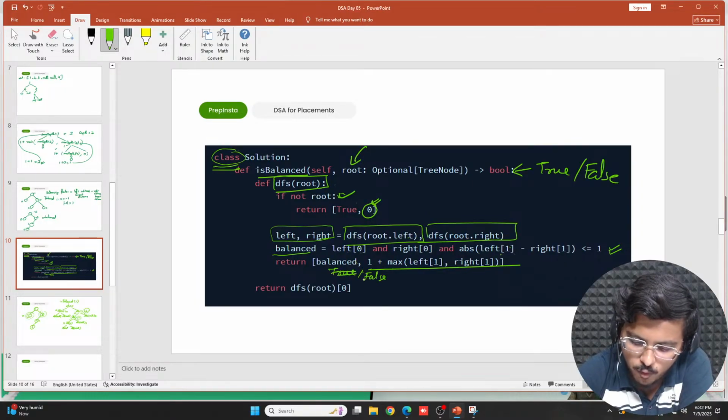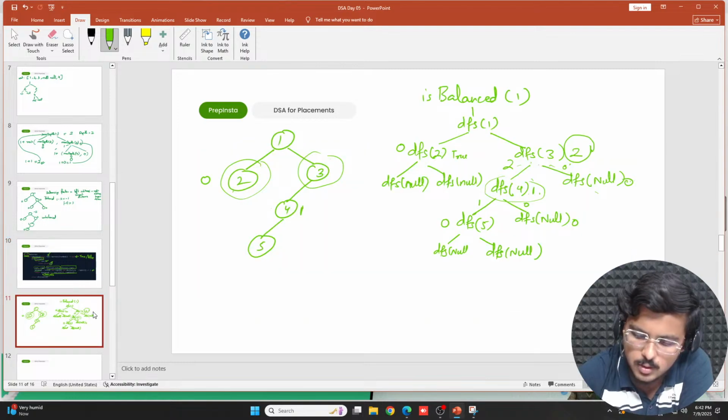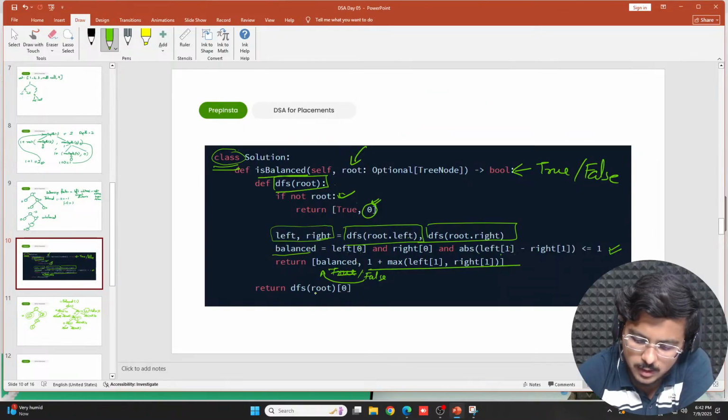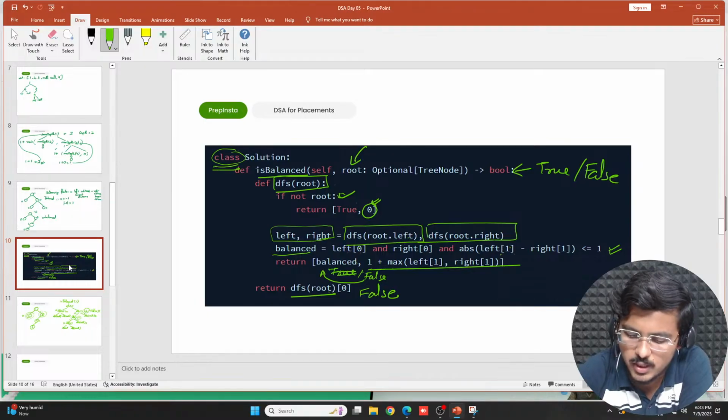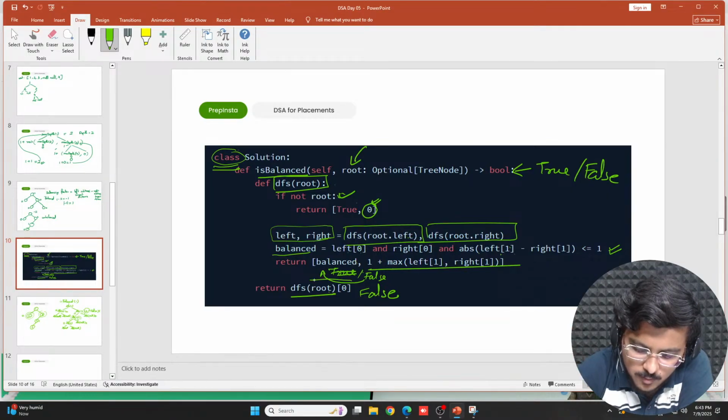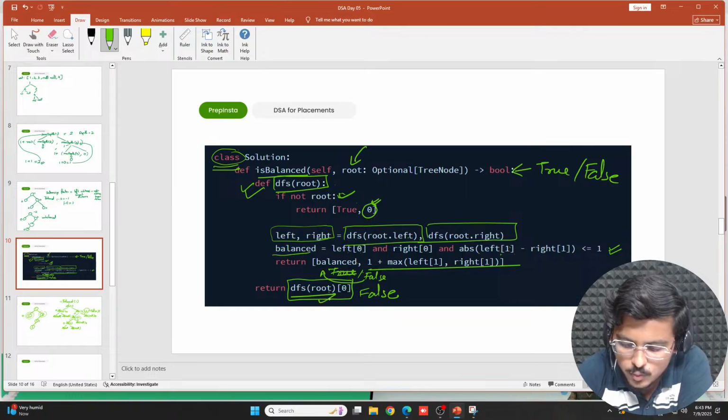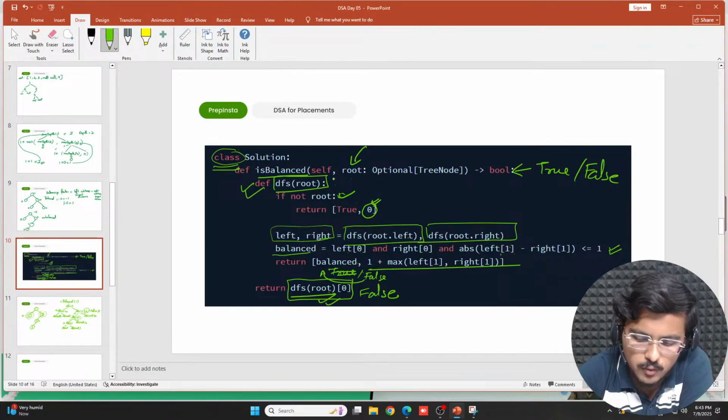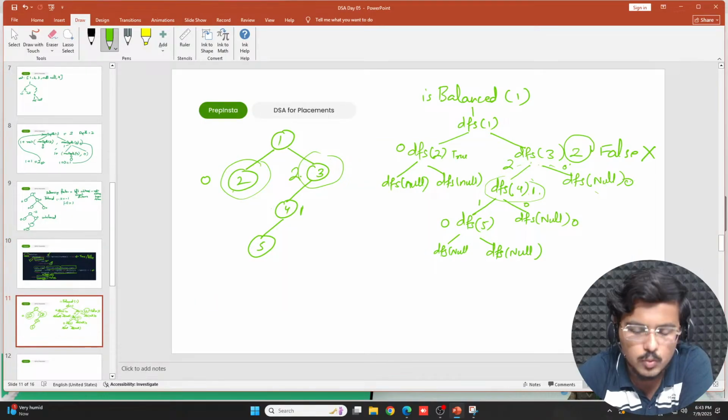Fine. It would return false here now. When the false comes, you will have false for it. Here itself it will say return back, return the DFS of root. So DFS of root is saying false, and henceforth it is not a balanced tree. For isBalanced, return this false back, because this DFS of root would have false, and I am returning this same function only. I have defined this function here, I am using this return function here, and it would return false. Simply the whole recursion would stop. It would simply return false because we got balancing factor 2 here.